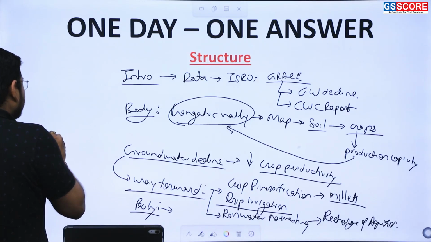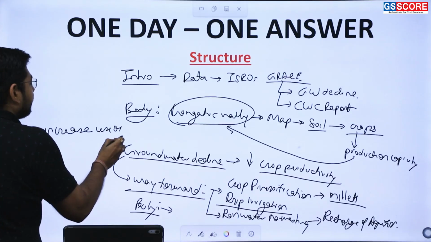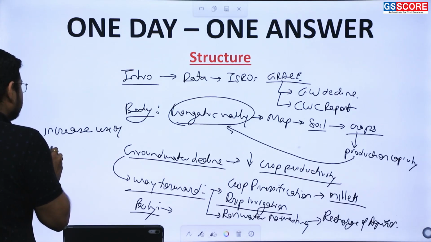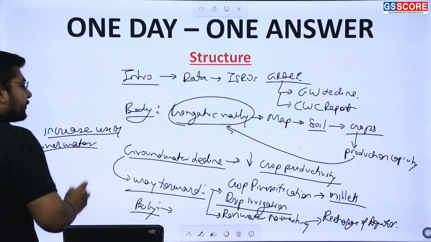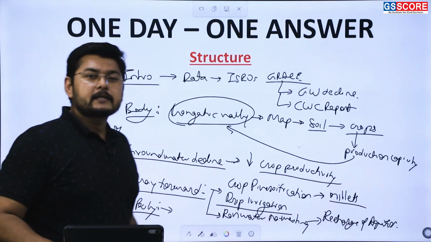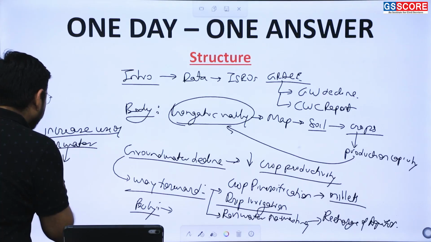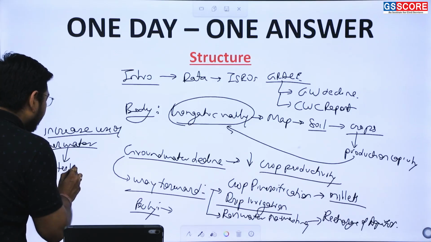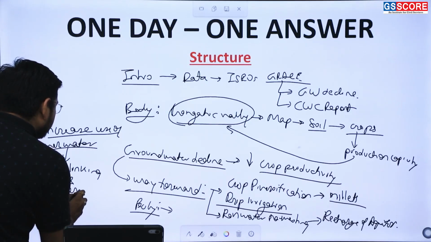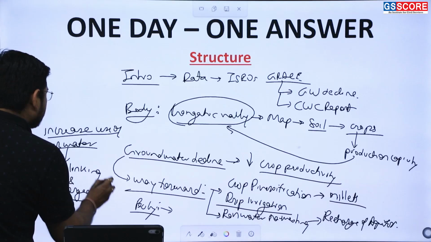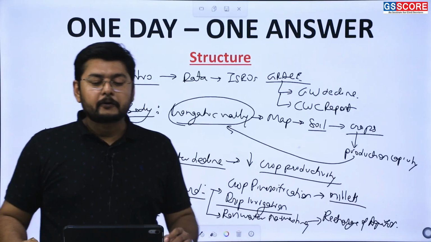We can also increase the use of river water, because this region consists of perennial water systems. So here we can use the interlinking of rivers and storage of water basically for agricultural purposes. So through this way forward, we can conclude our answer.